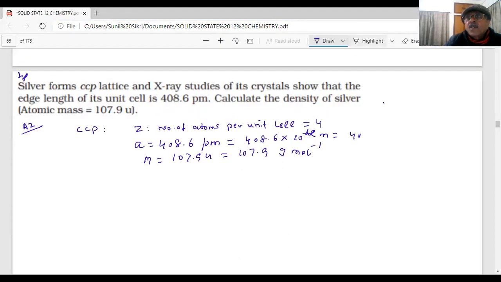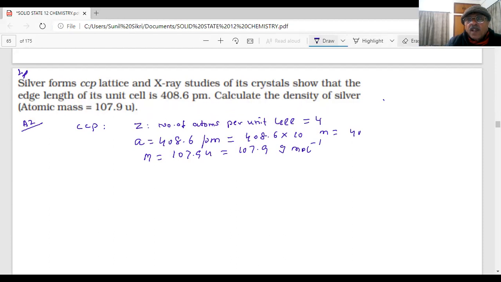These are the difficulties students face in the paper with units. So 10 to the power minus 10 meter means 408.6 into 10 to the power minus 8 centimeter. A lot of mistakes happen in the units, and you will see every year the mistakes come here. So a is in meter, this is in centimeter, students.